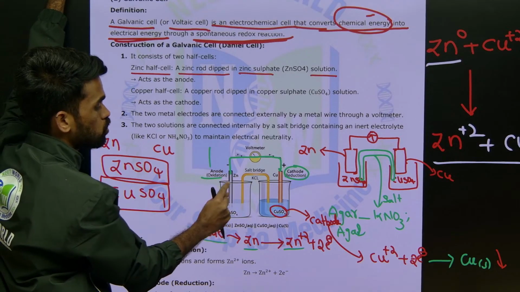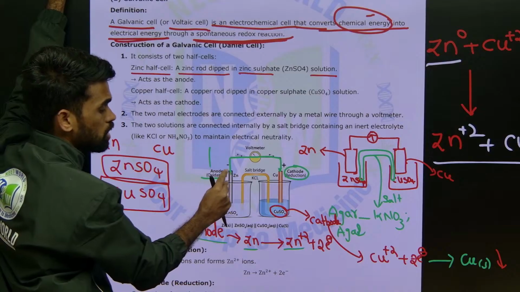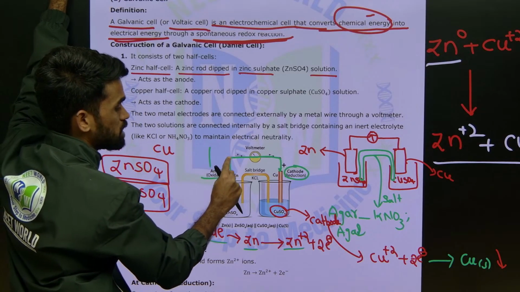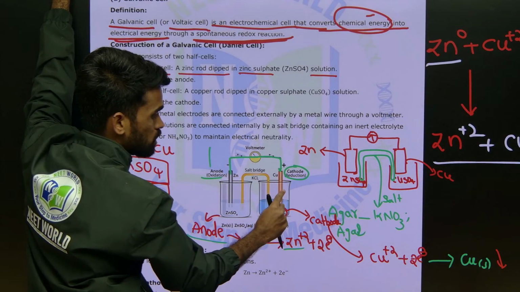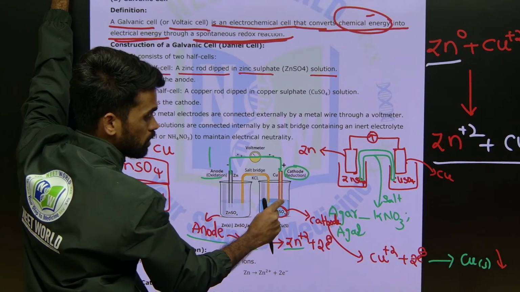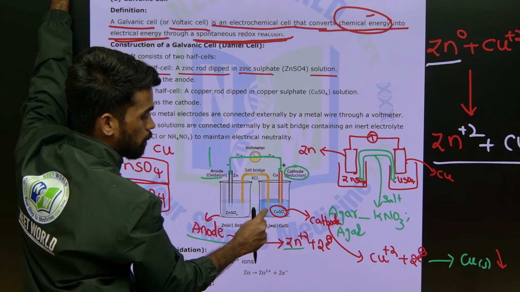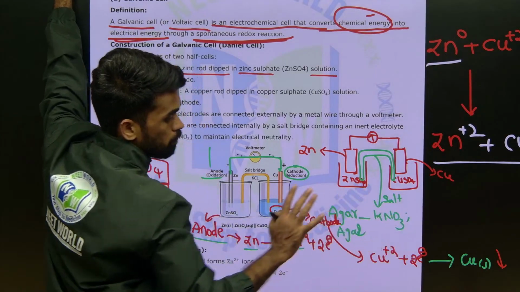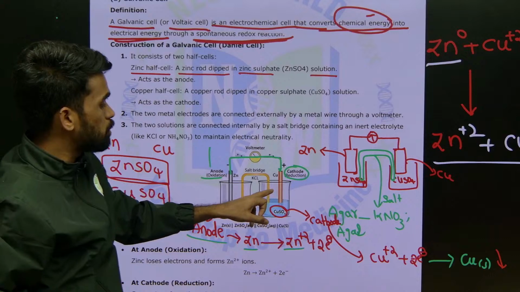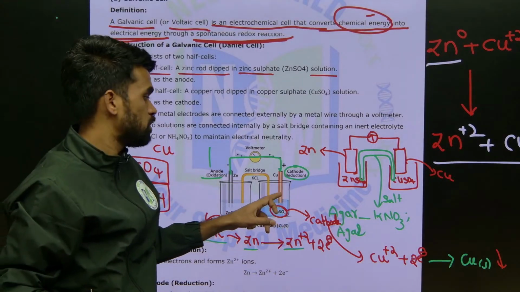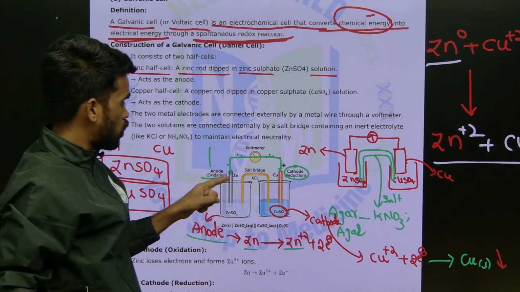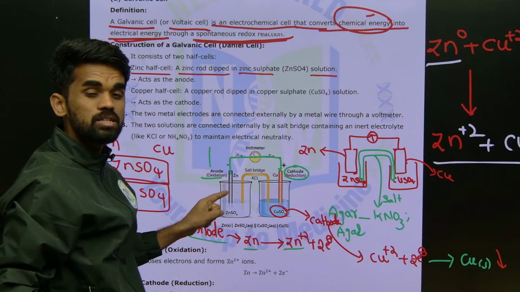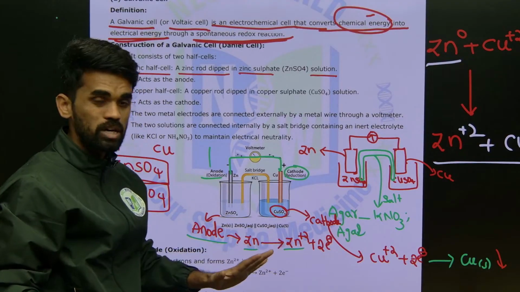Now zinc loses 2 electrons undergoing oxidation, and those 2 electrons transfer from this anode to cathode. The cathode will give the 2 electrons to the Cu2+ ions, and Cu2+ ions will undergo reduction to copper metal. So here you can say deposition of copper is taking place. The zinc rod is converting into Zn2+ ions at the anode. You can remember these 2 points.